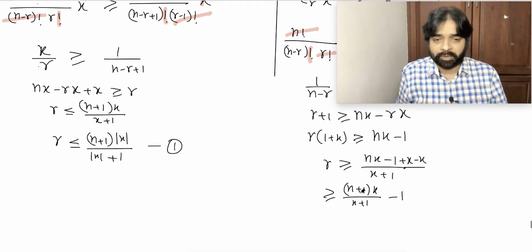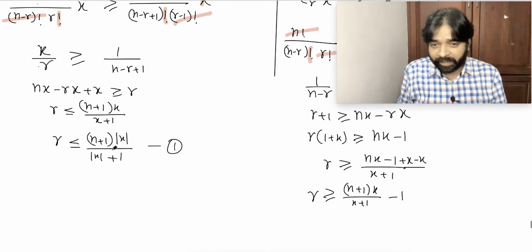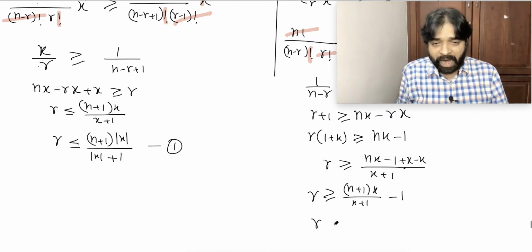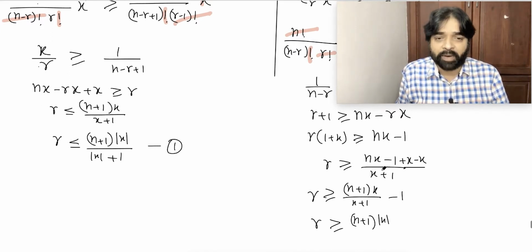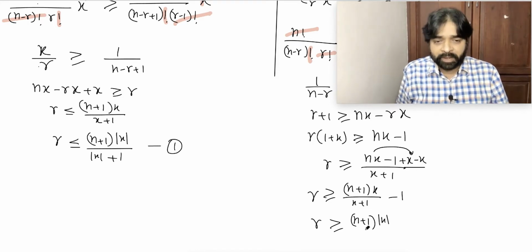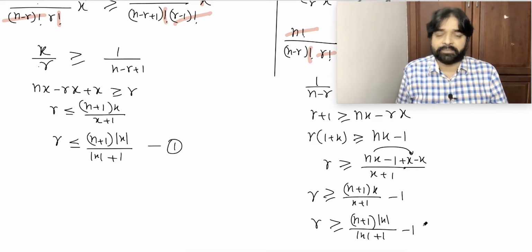So why I wrote it so that I can get in this format. So we got r greater than or equal to (n plus 1) mod x. Do you understand this point? How I wrote here to here. N x I join with this x combine and minus 1 minus x by mod x plus 1 minus 1.